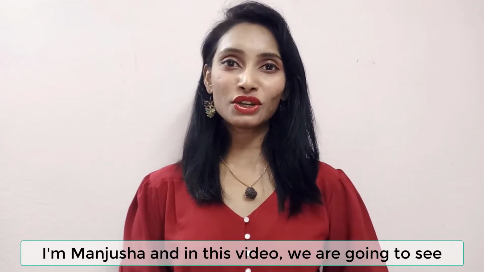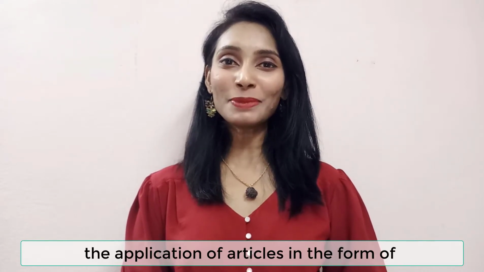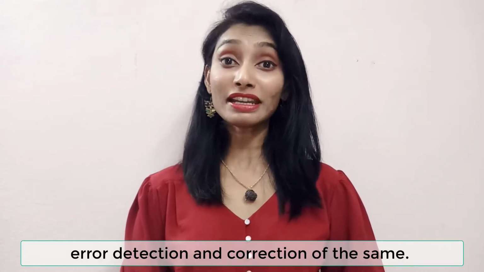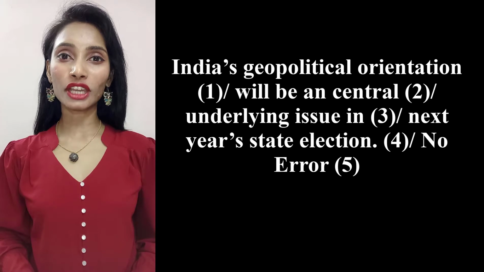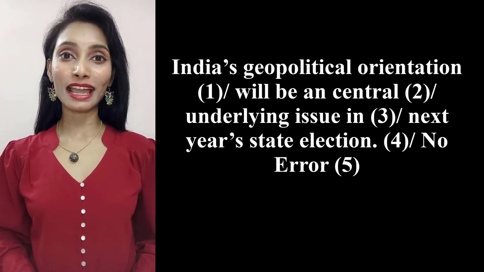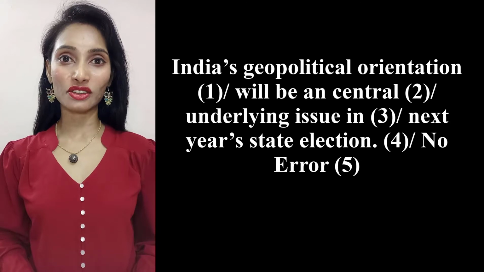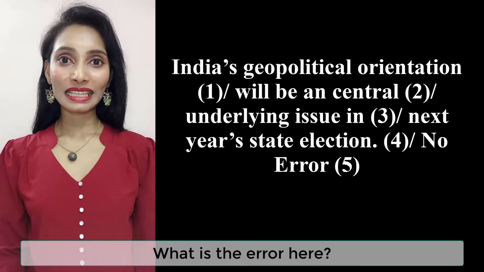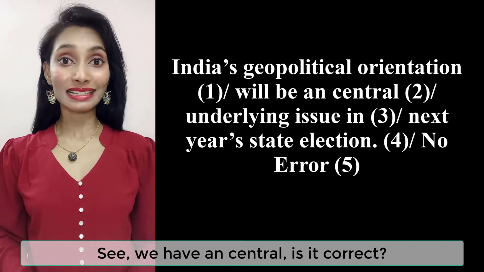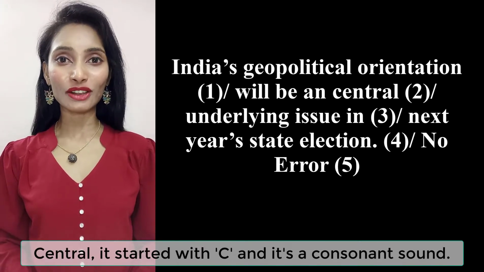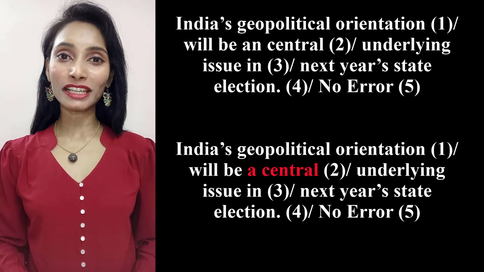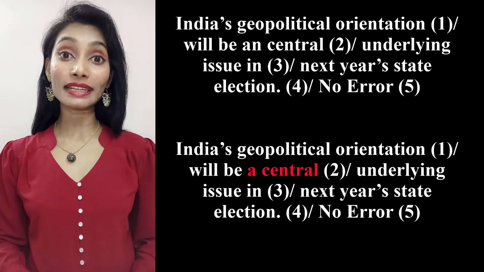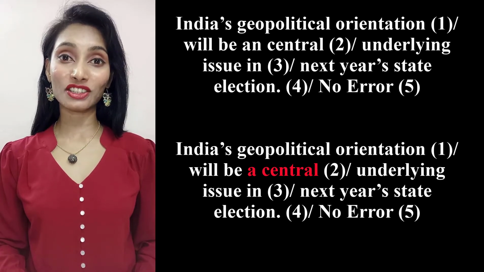I'm Manjusha and in this video we are going to see the application of articles in the form of error detection and correction of the same. So let's begin. India's geopolitical orientation will be an central underlying issue in next year's state election. What is the error here? See, we have an central. Is it correct? Central started with C and it's a consonant sound. Hence, we have to replace an with a. The right sentence is, India's geopolitical orientation will be a central underlying issue in next year's state election.